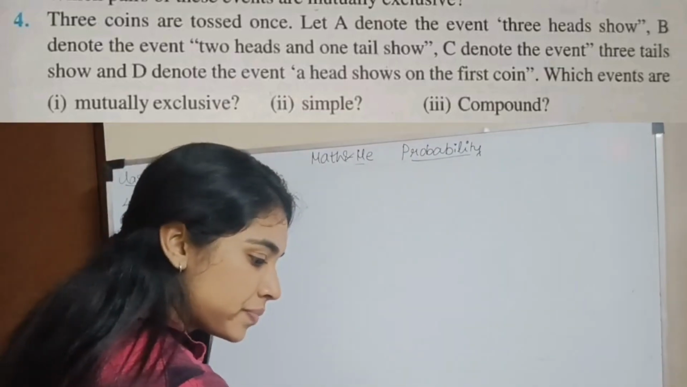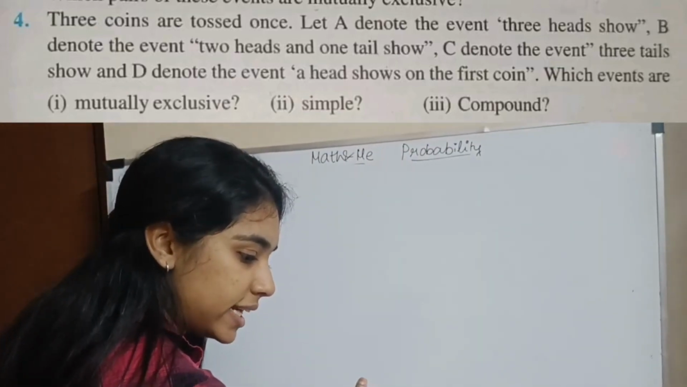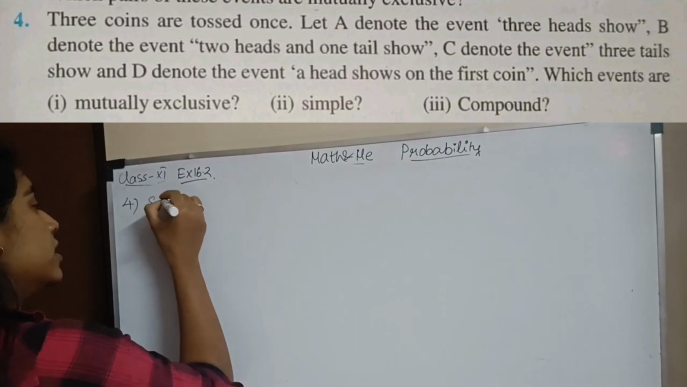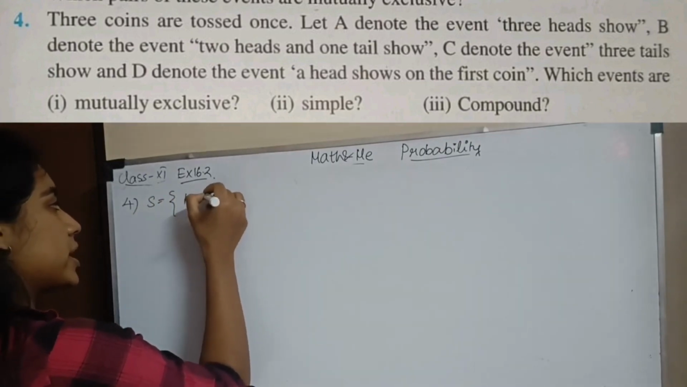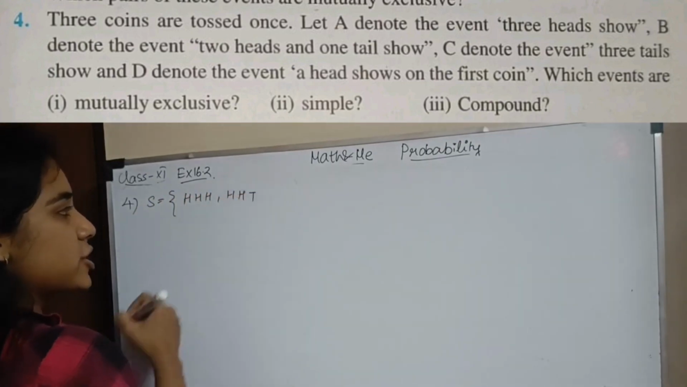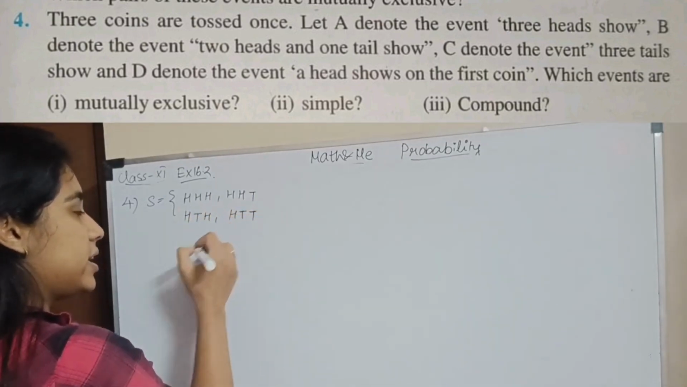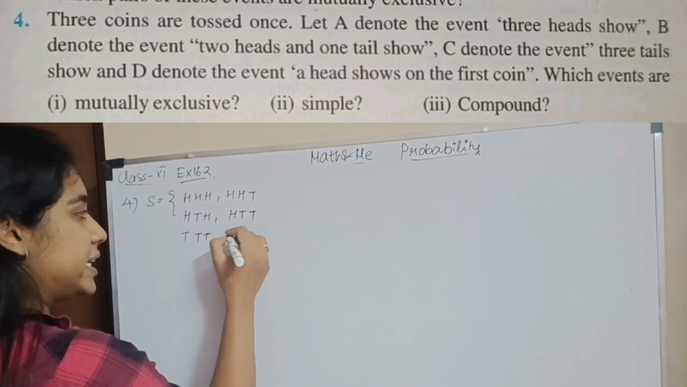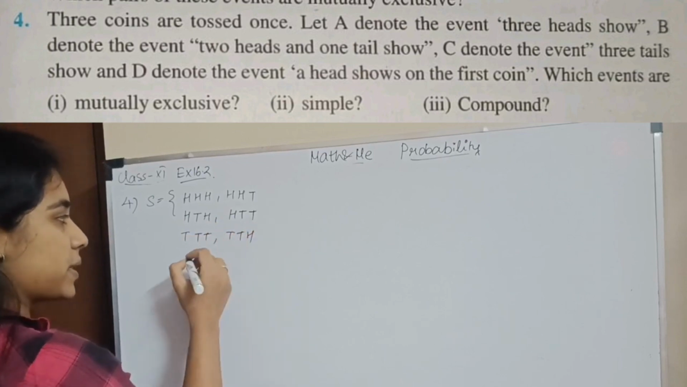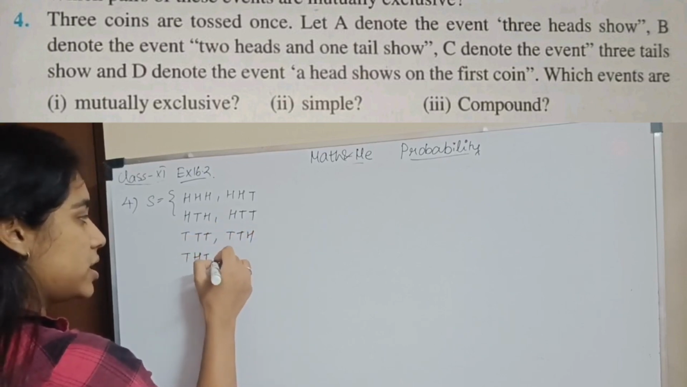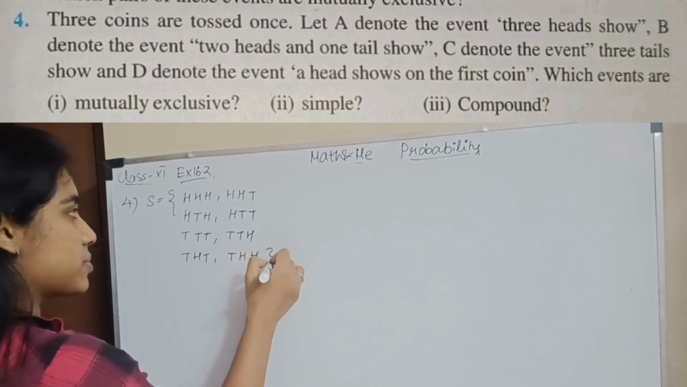Question number 4. 3 coins are tossed once. Let A denote the event. First, the sample space. So what is the sample space? HHH. Ones place change, HHT. Then I have tens place, HTH, HTT. Then hundreds place. Then what will happen? TTT, TTH ones place. Then I have THT, THH. So this is my sample space.